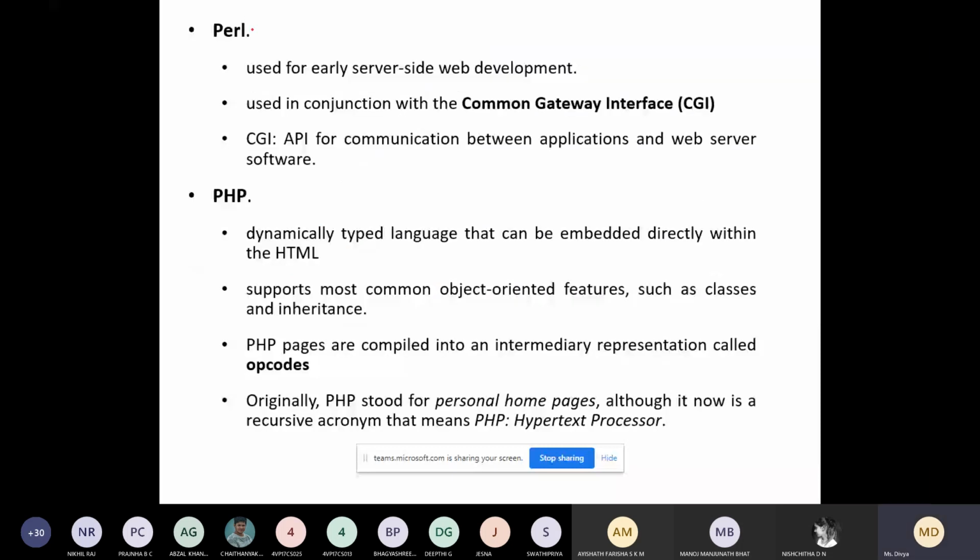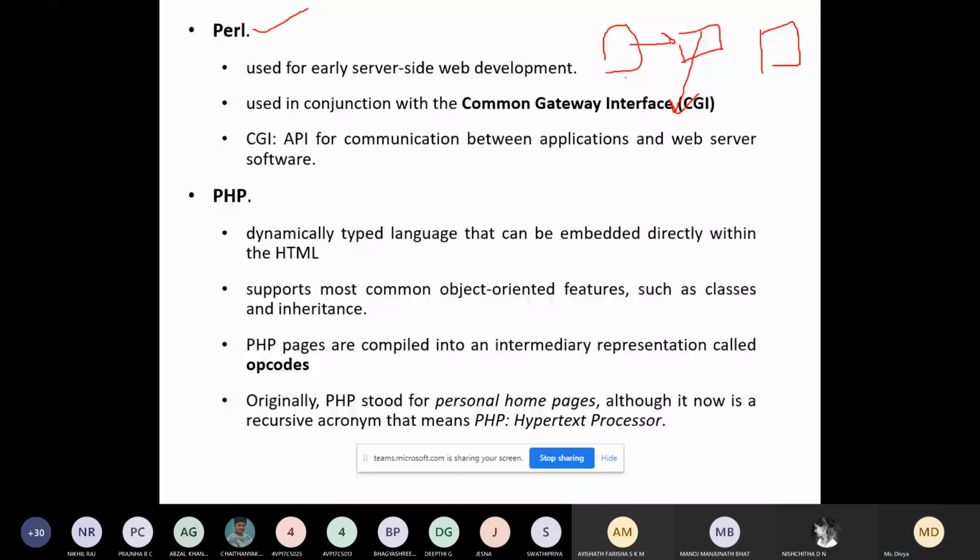Next is Perl. This is also a server-side web development programming language. In Perl we use a gateway. Between your Perl code and your web server there is a gateway that we call the Common Gateway Interface. It is like an API. In this gateway, you have enormous API functions for communication between the application and the web server software.